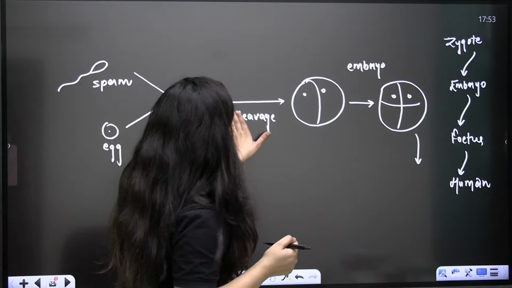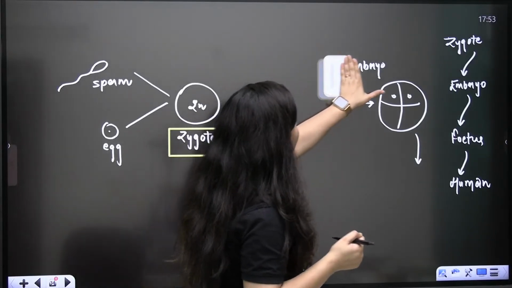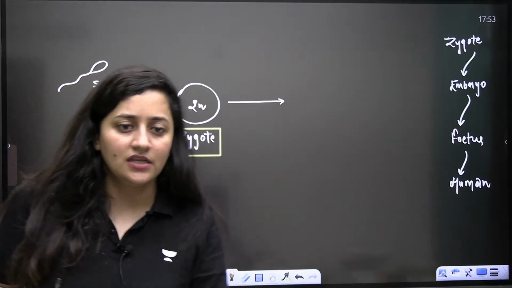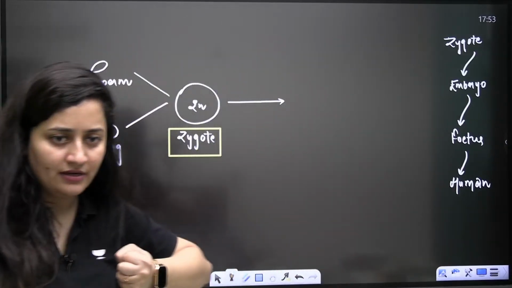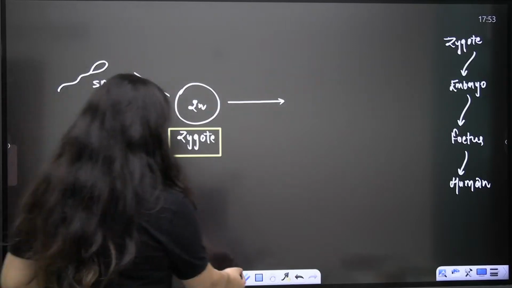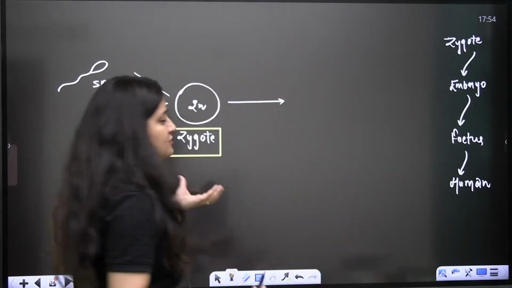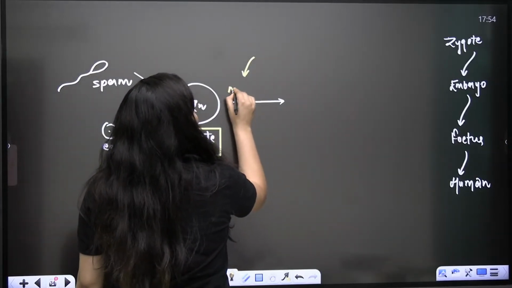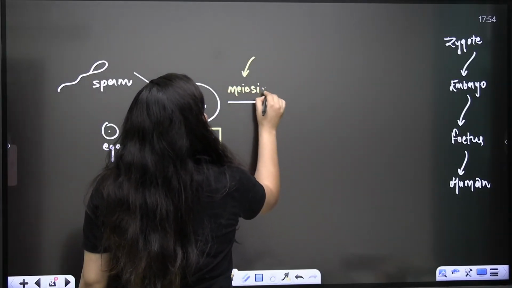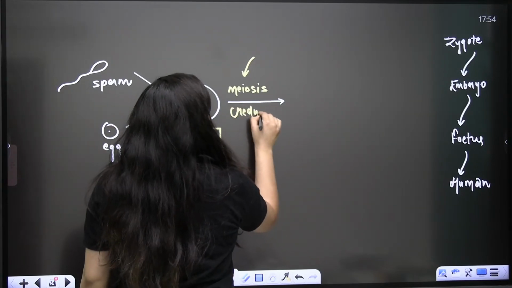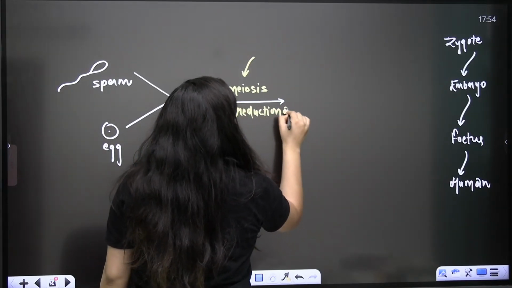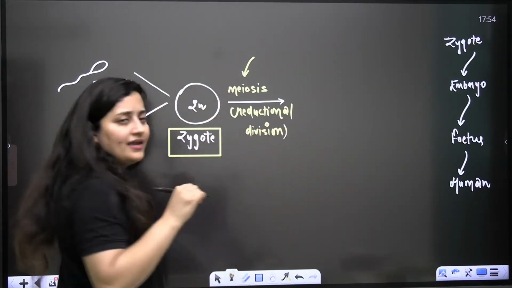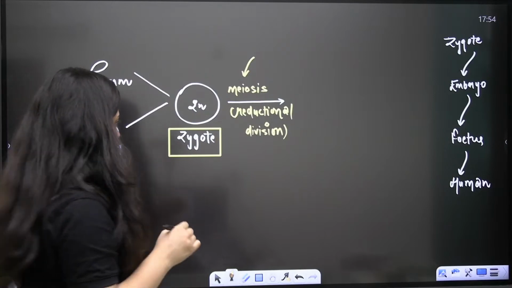Now let's say the zygote is not undergoing cleavage, it is not growing further. So what is going to happen? Let's say the zygote is undergoing meiosis. It is undergoing reductional division.